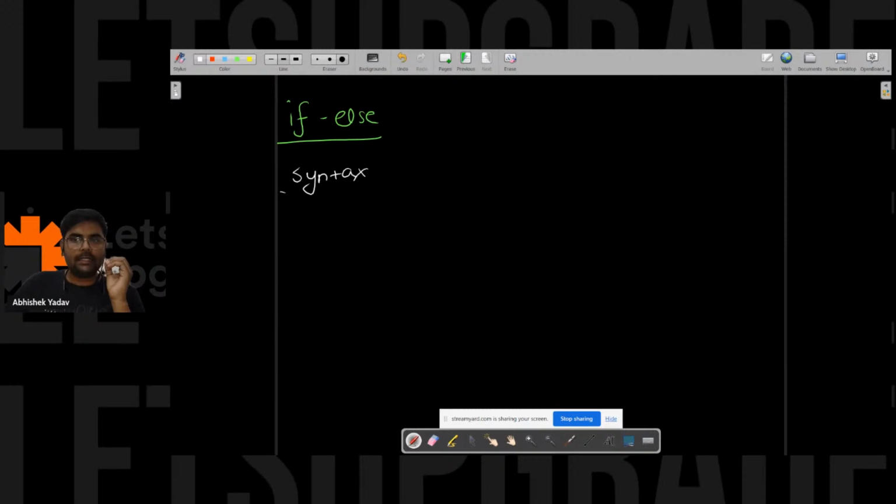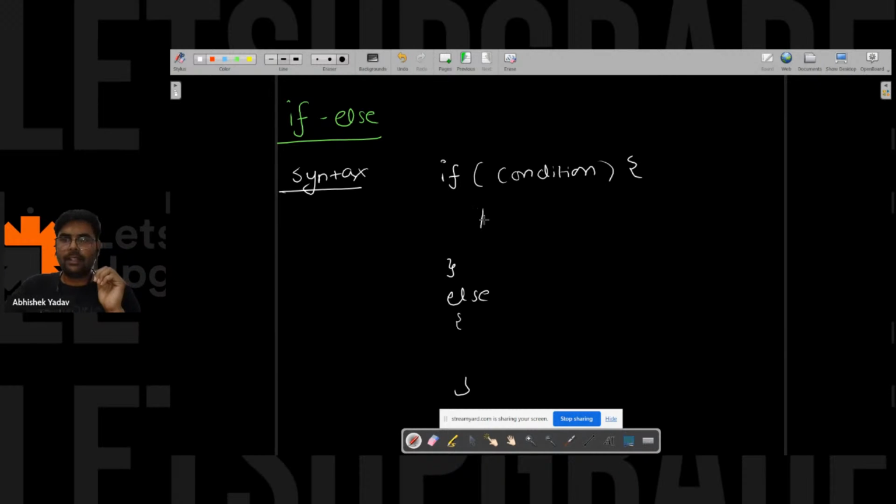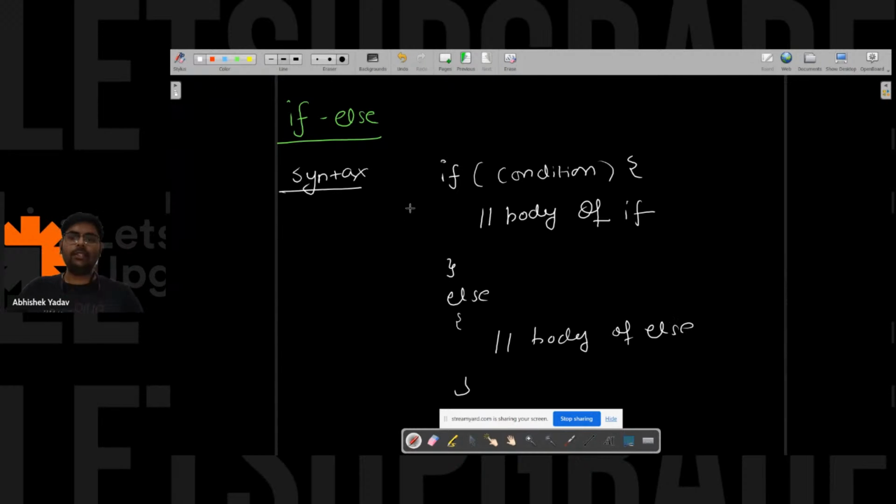So the question is in which situation we should use if else. Here we have if, and after that we have the condition part, and after that we have curly brackets, open and close, and after that we have the else part. Here we have the body of if. Here we have to write the code for the body of else. So my question is in which situation we can use if else? One or more conditions true, one of the conditions true or false, correct?